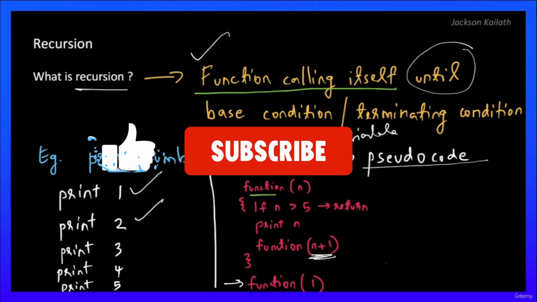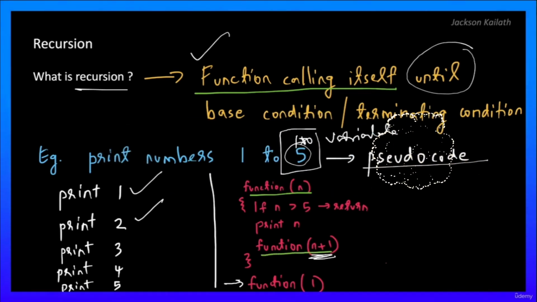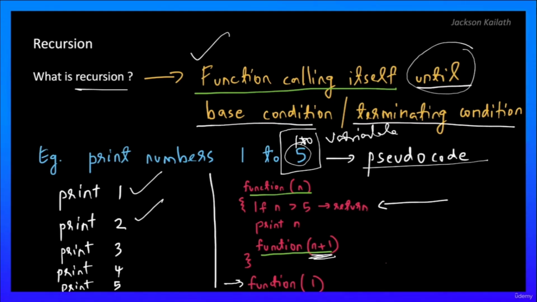Okay, and again remember, a base condition is very important for any recursive solution, because if you don't have a base condition, you would have created an infinite loop, right? So you need the function calling itself to stop at some point, which is the base condition or the terminating condition.